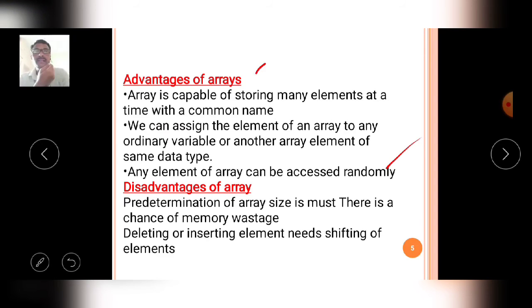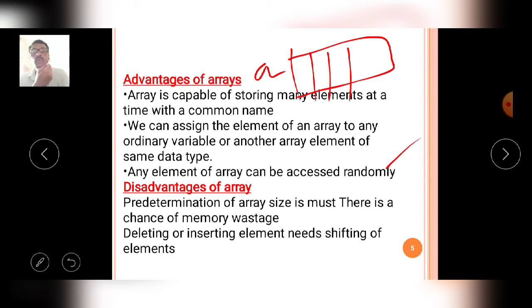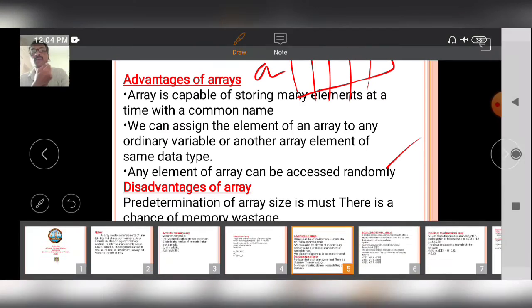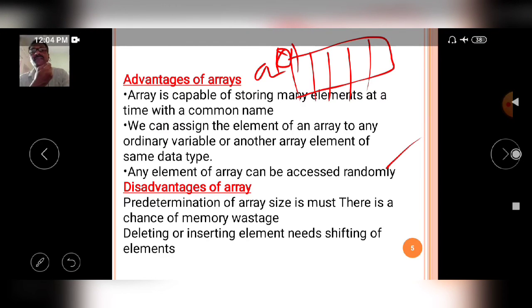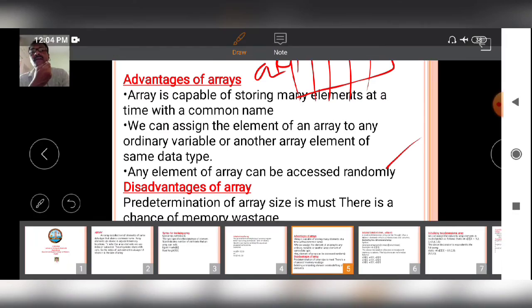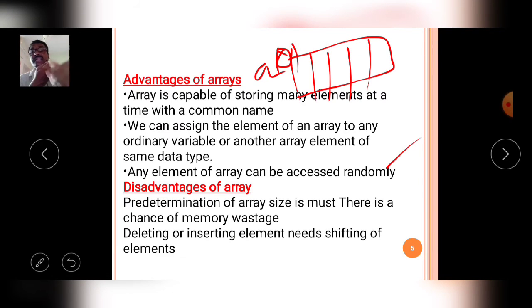For example, if the array variable a contains a of 0, a of 1, a of 2, a of 3, a of 4, there is no need to read a of 0, then only after that a of 1, then a of 2. There is no need to print or access the values from the array in that sequential manner.